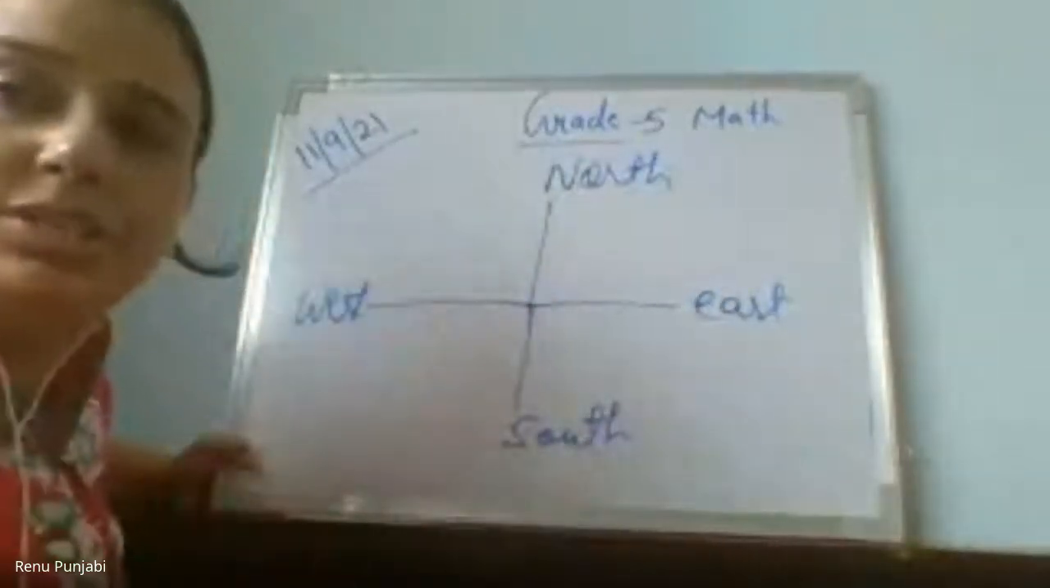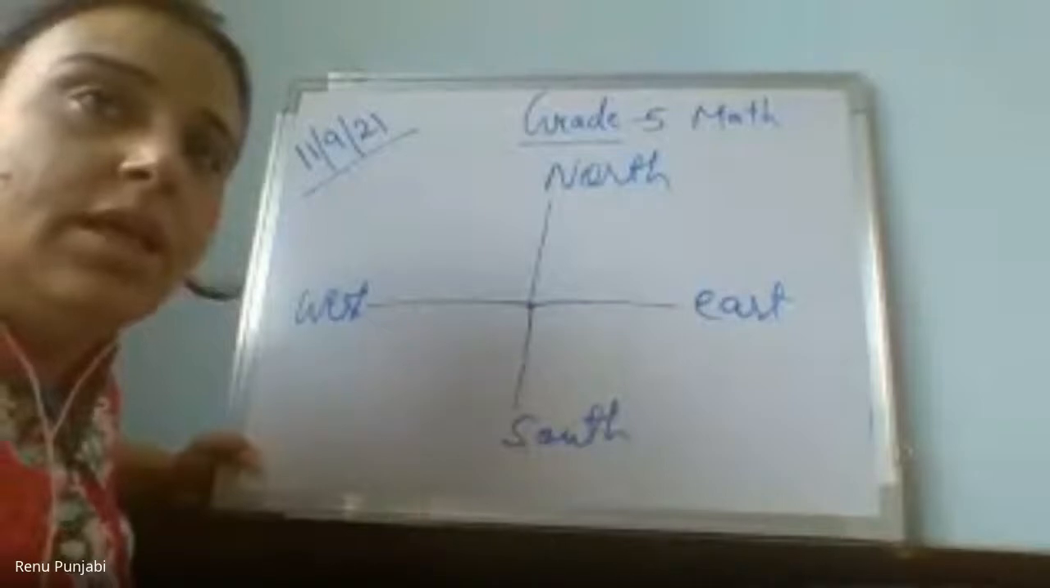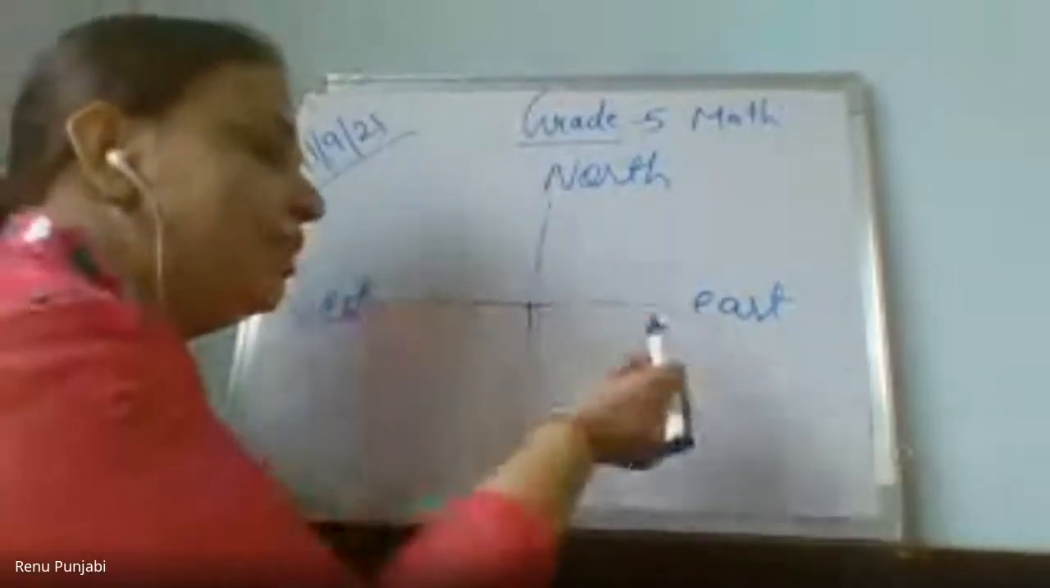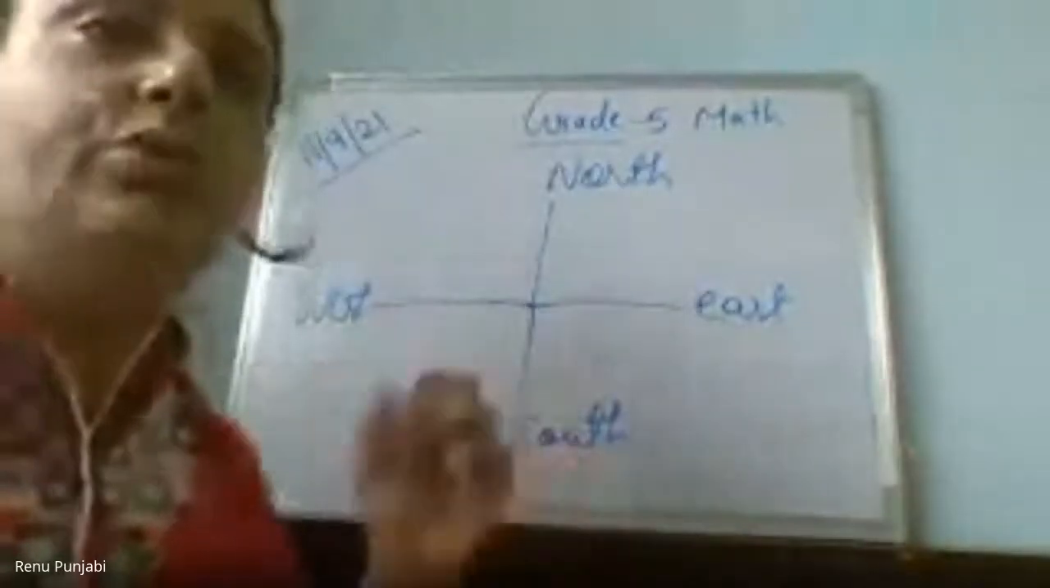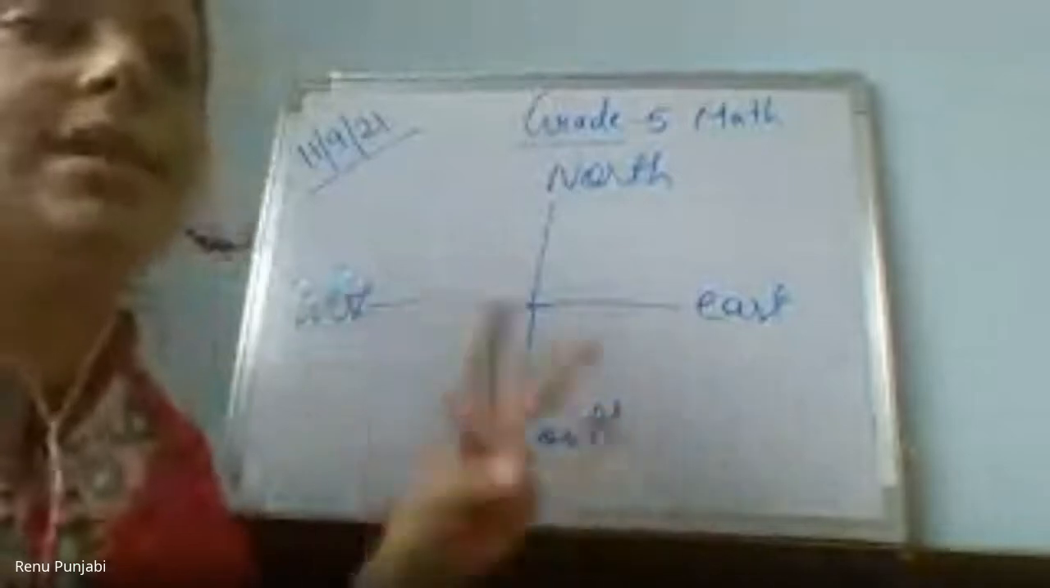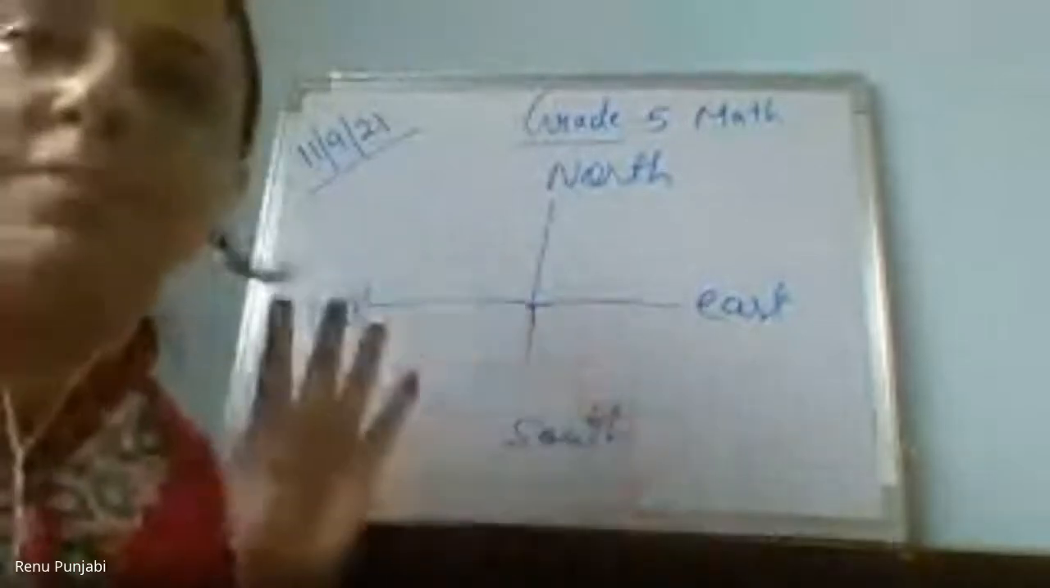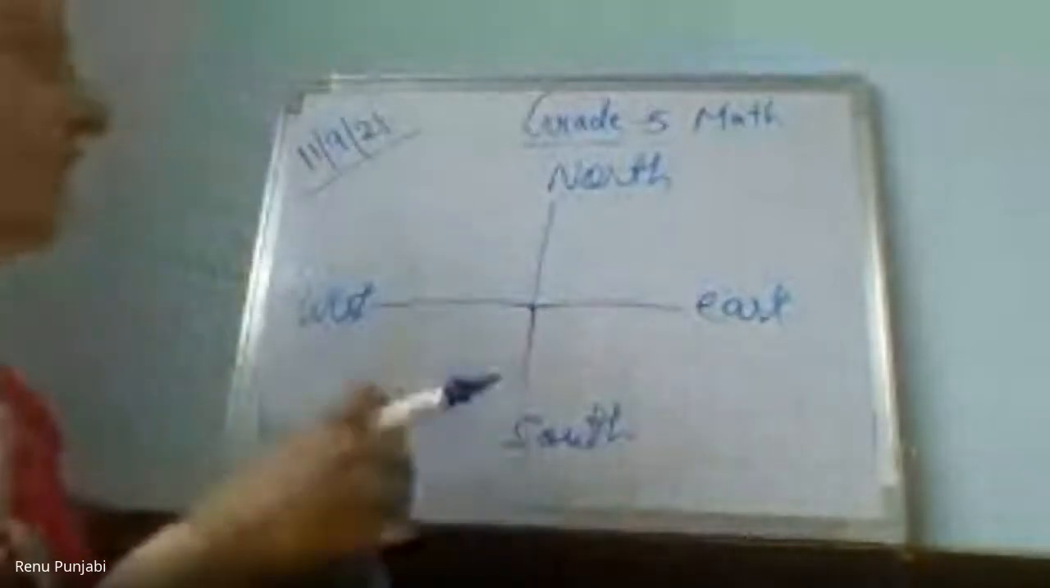These are the directions. We have done directions also. We have done right, left also. That also comes in the direction. East, west, north, south also come in the direction. Right, left, front, back also come in the direction. Now we are doing about scaling.